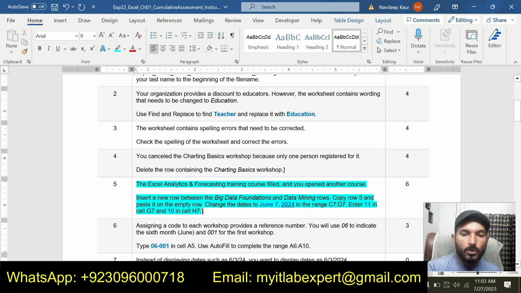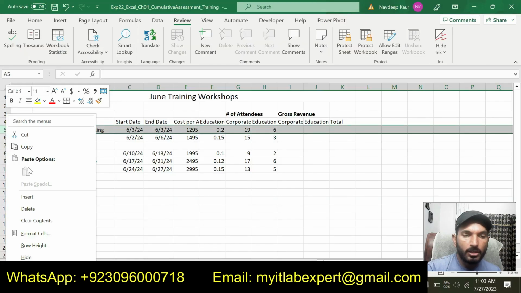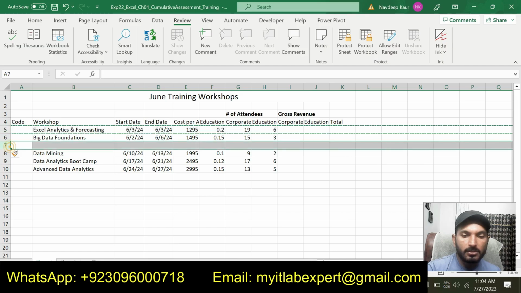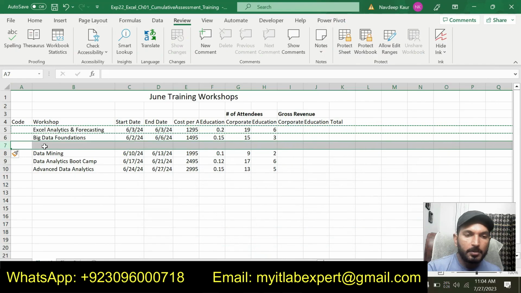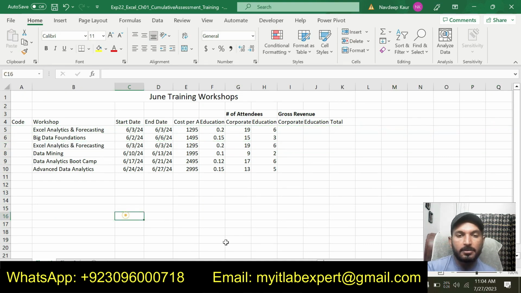Now copy row 5 and paste it on the empty row. So here is row 5. We are supposed to copy this and we are supposed to paste this on the empty row between the big data foundation and data mining rows. So paste, we have pasted it.